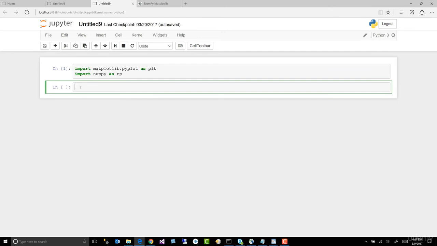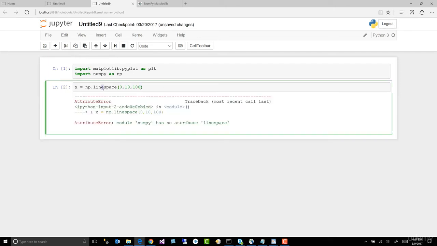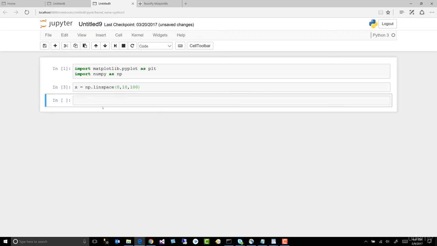And we add another cell. Clicking on the plus button. Let's go ahead and add some data. So this is just fake data. Equals np dot linspace. Actually, the points will be a straight line across the graph. And to do that, we need a 0, a 10, and a 100. All right.